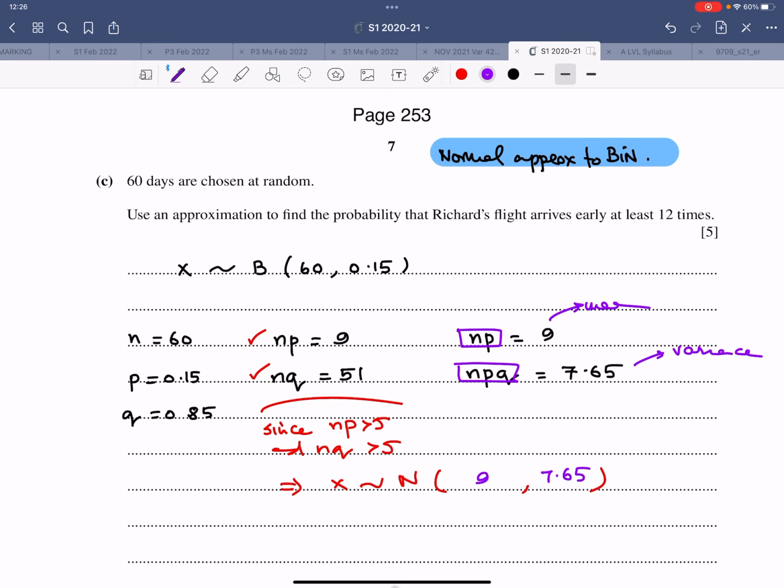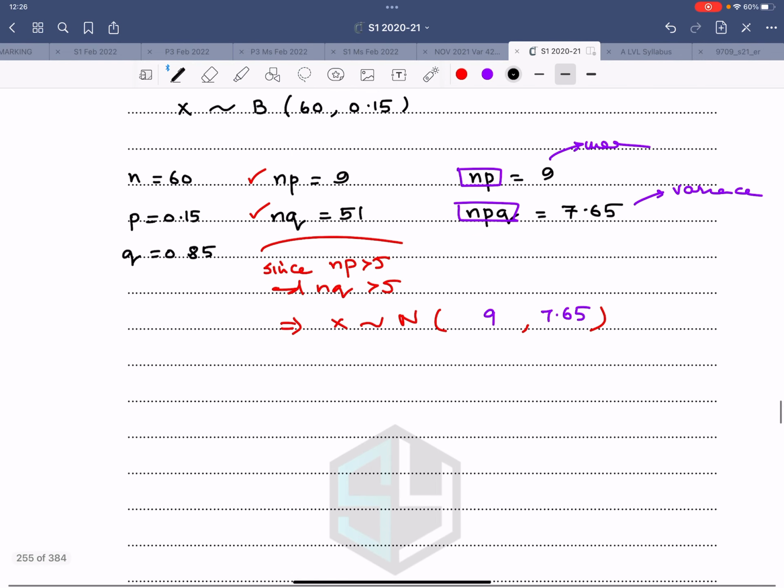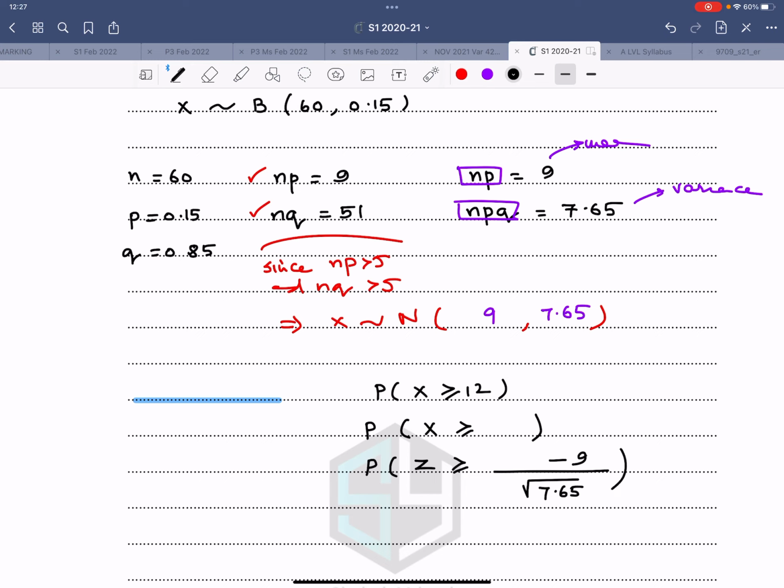So now let me write 9 in a proper manner. This is 9 and like this. And then it says at least 12. So let me draw a number line first. And it says probability X is greater than or equal to 12. Probability X is greater than or equal to something. Probability Z is greater than or equal to this value minus 9 divided by square root of 7.65, and then so on. Now first of all, this is 12. This is 12.5. This is 11.5. There are 2 options available, the red option and the purple option.